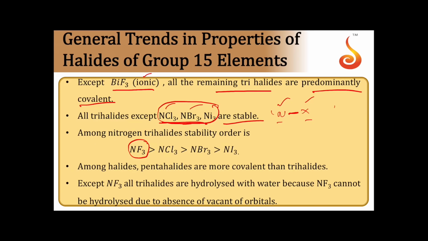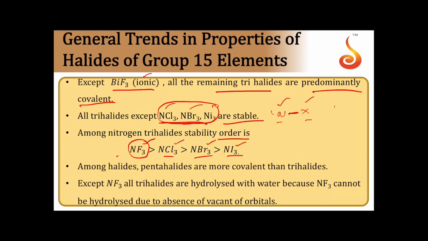So among nitrogen trihalides, NF3 is stable compared to NCl3, NBr3 and NI3 because the size of the halogen atom is gradually increasing here. When the size of the atom increases, bond strength decreases, thereby stability decreases. Among all nitrogen halides, the only stable one is the NF3 molecule.